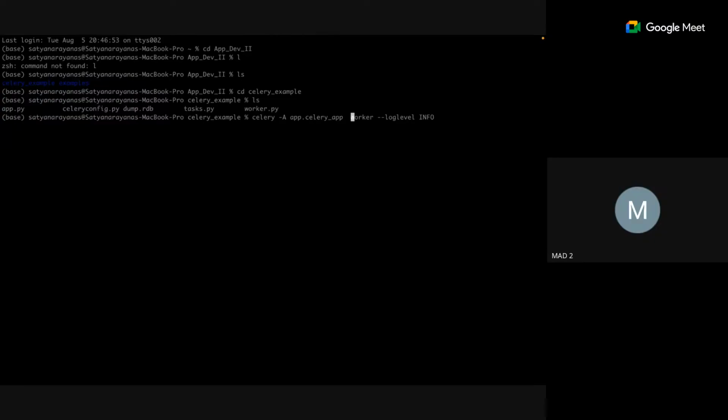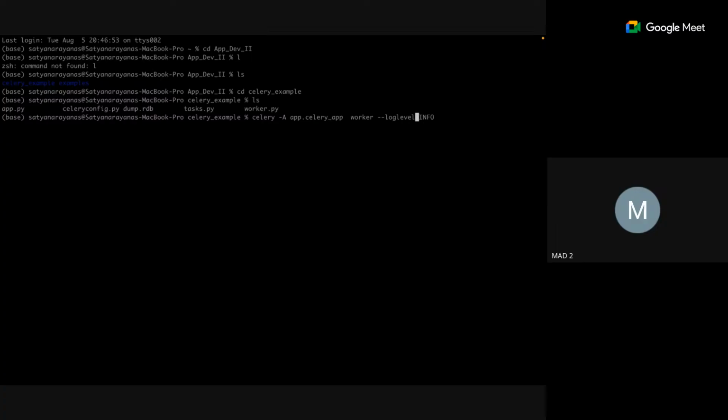The log level we can fix, either debug level or error level, whatever you want. Different kinds of log levels are there, error, debug, all these. But right now info is enough, because it doesn't need to be very low level, it could be high level.